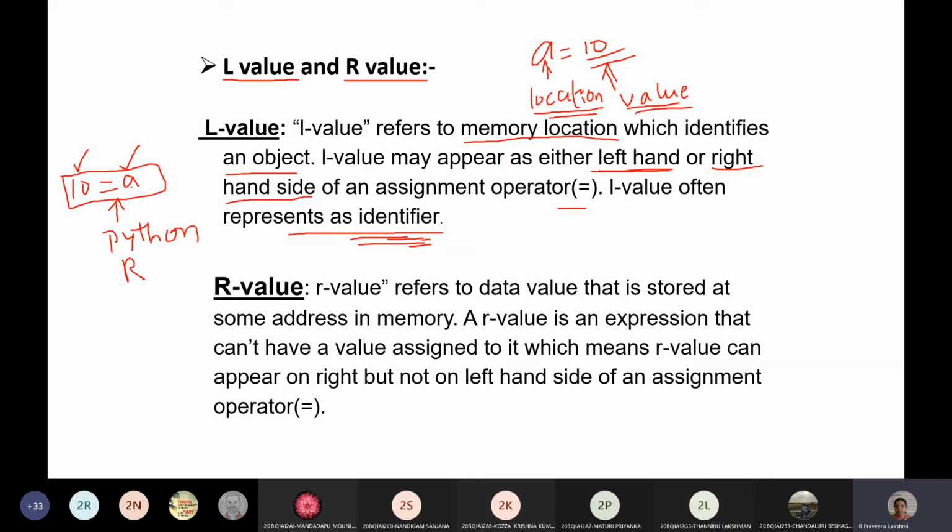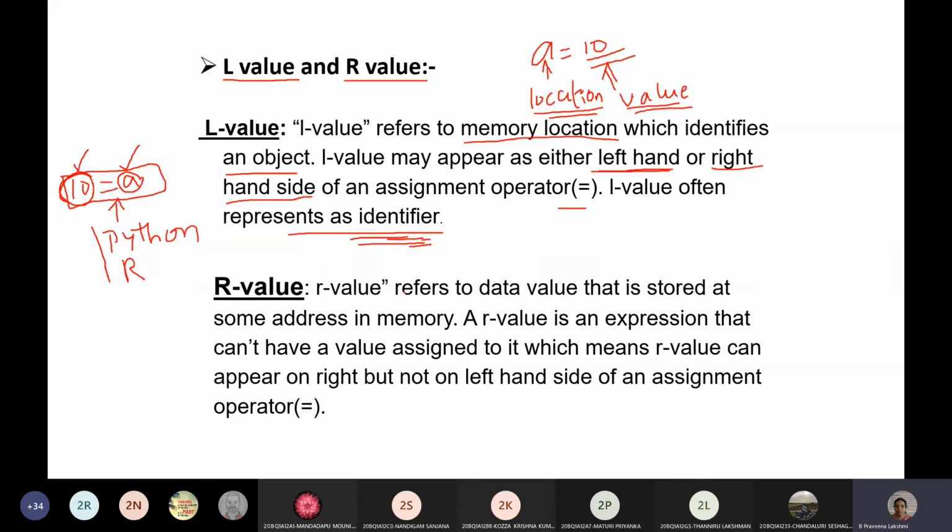The a that is on the right side, we called it the R value. The location is, every time, called the L value. A value, constant, data or expression is called the R value, even if it is on the left side. Remember that. This is only allowed in some languages, not all. In C language especially, giving 10 equals a is not allowed.